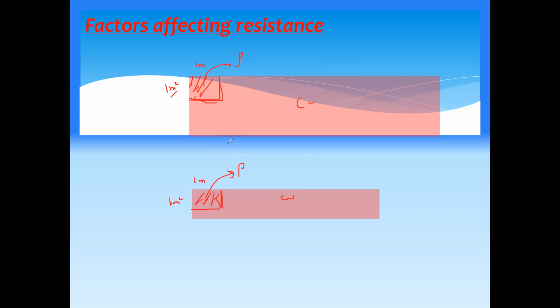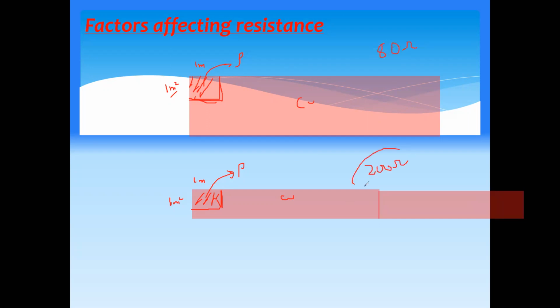So in the question, if they say a wire is made up of copper, it will have its own resistivity. If it's made up of iron, it will have its own resistivity. Resistance, however, will be different. The resistance of A will be different from the resistance of B. Maybe this will have a resistance of 80 ohm, and if I make it longer, maybe this has a resistance of 200 ohm.